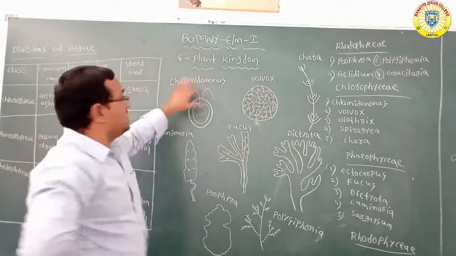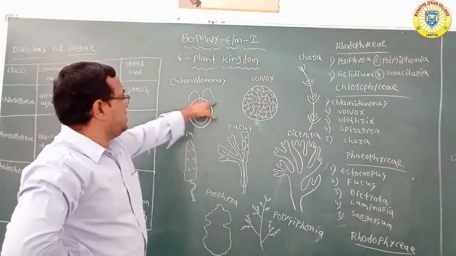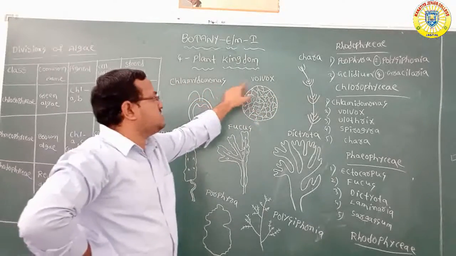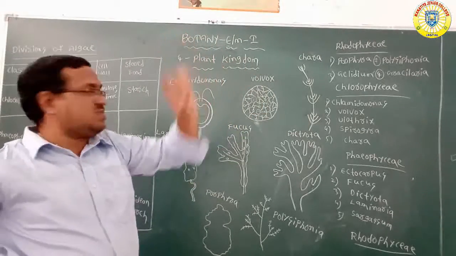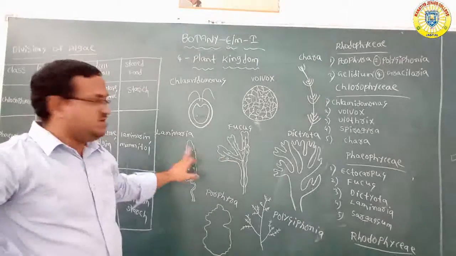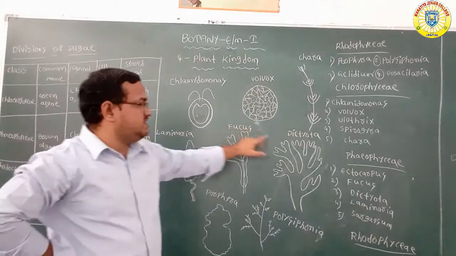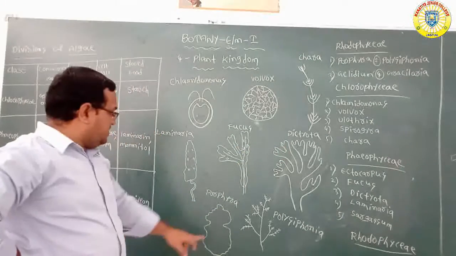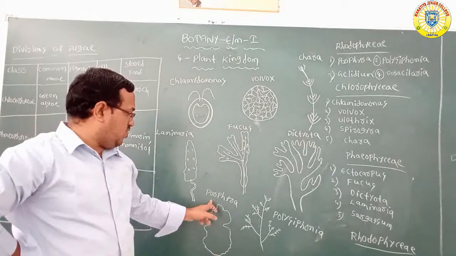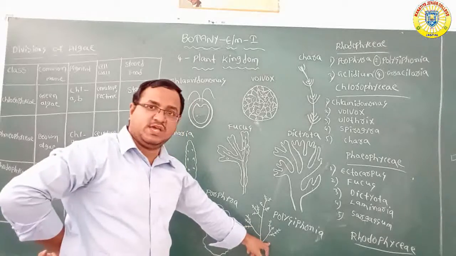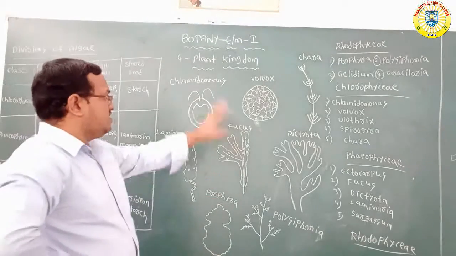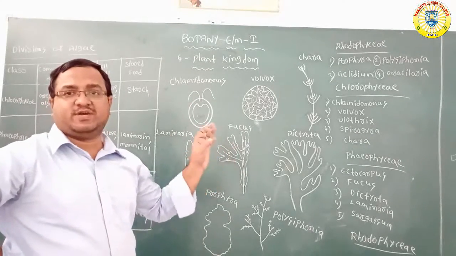One more thing here, you can see the structures of some of the algae. The first three diagrams are Chlorophyceae: Chlamydomonas, Volvox, Chara. The second three diagrams are Phaeophyceae: Laminaria, Fucus, Dictyota. These remaining two diagrams belong to Rhodophyceae. One is Porphyra, this one is Polysiphonia. So this is the information with the diagrams.